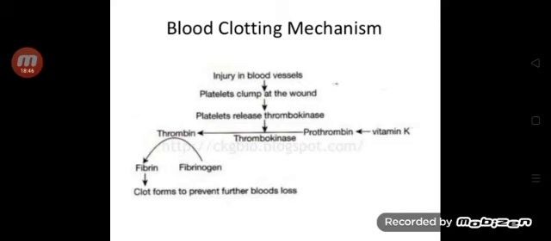Thrombin acts on another substance called fibrinogen that is present in dissolved state, converting it into insoluble fibrin. Next, the blood cells entangle in the fibrin fibers, forming the clot. Next, the yellowish straw colored fluid portion after formation of the clot is called serum. This is blood clotting mechanism.